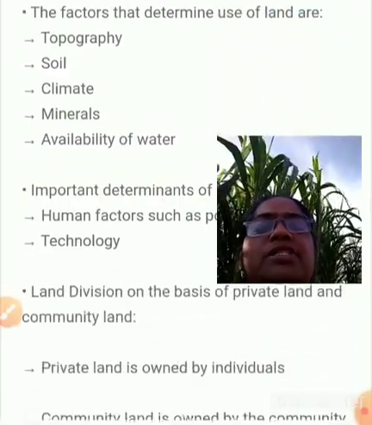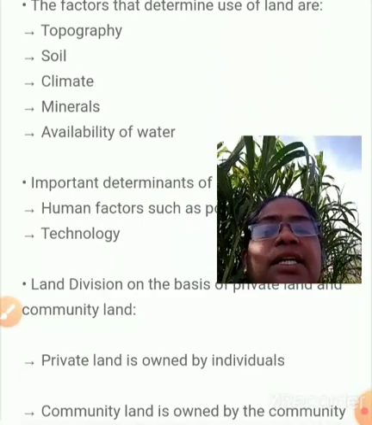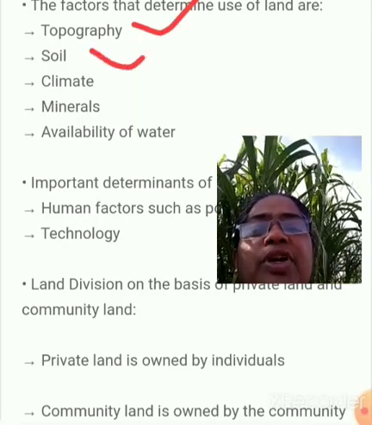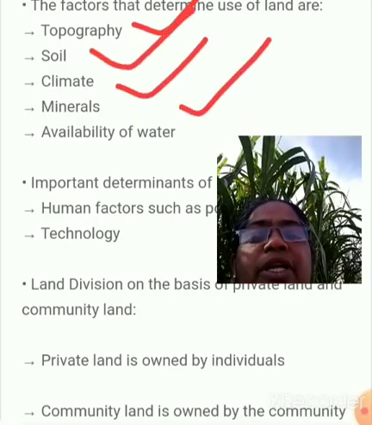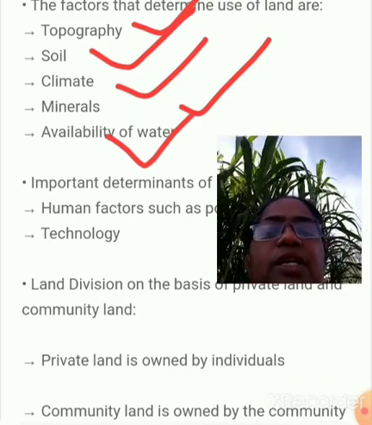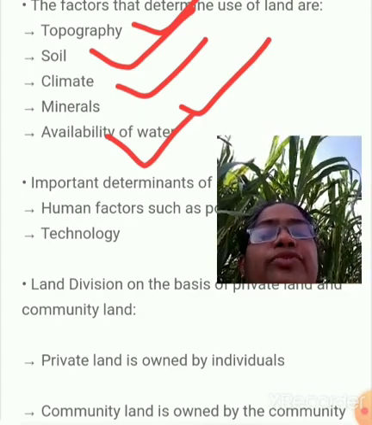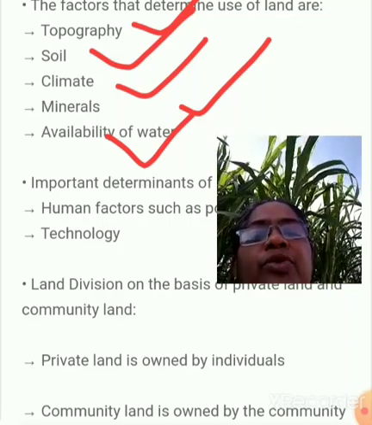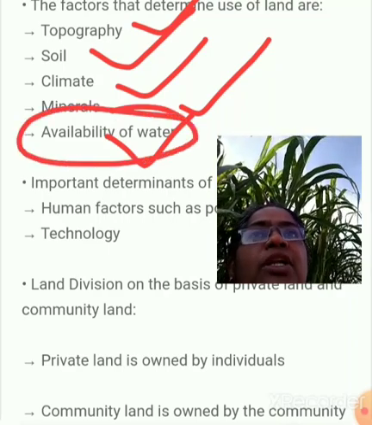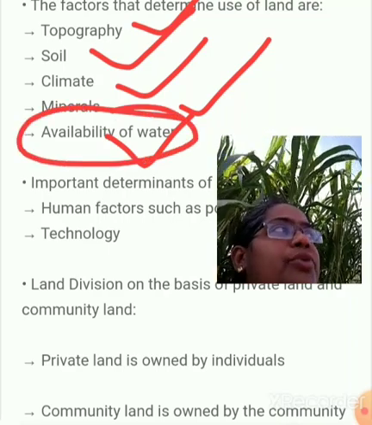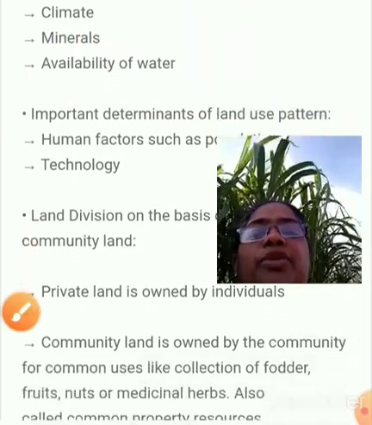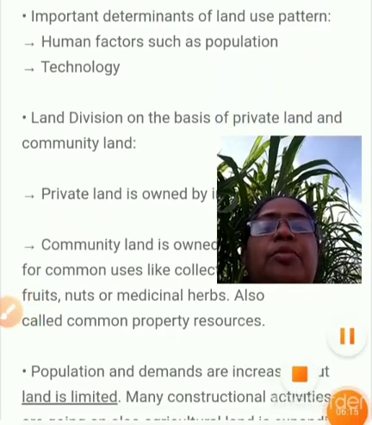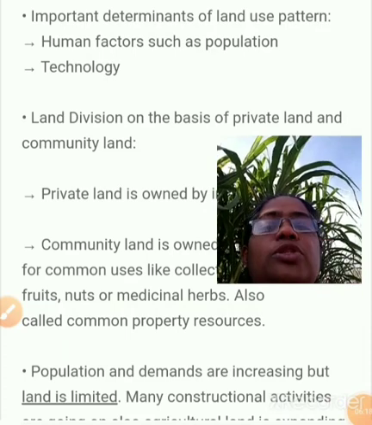Then, the factors determining the use of land: what all things are there? If you get this question, you can write in points. First one topography, second one soil, third one climate, fourth one minerals, and availability of water. These factors determine the use of the land. If everything is okay, soil is good, climate is good, minerals are available, topography is good, but water is not available, then lacking water means that area we can't use for any purpose, even for factory purpose or living purpose.